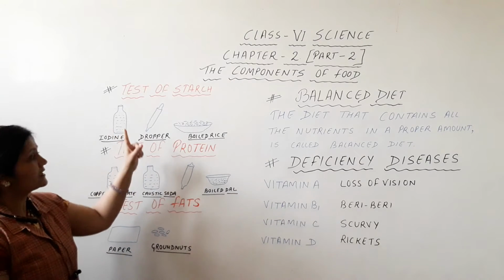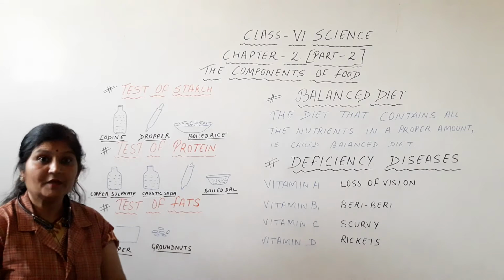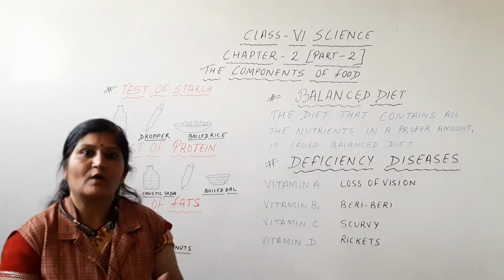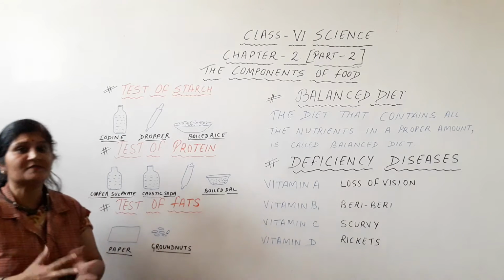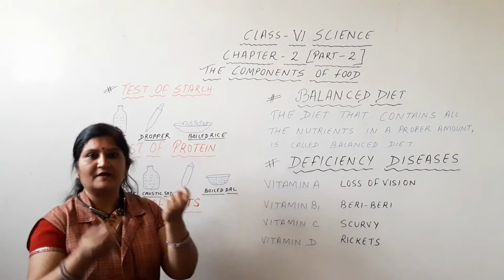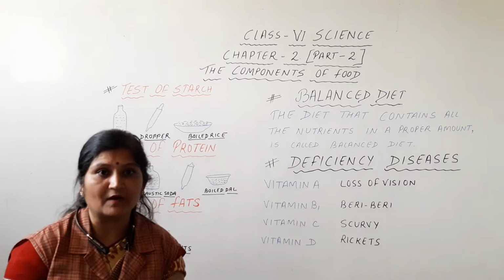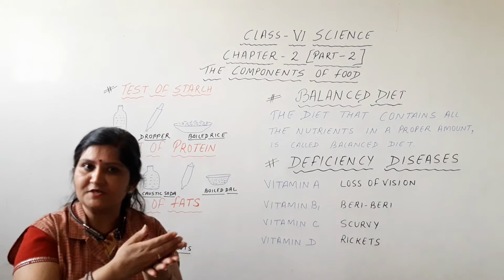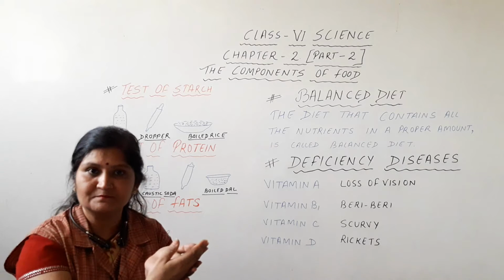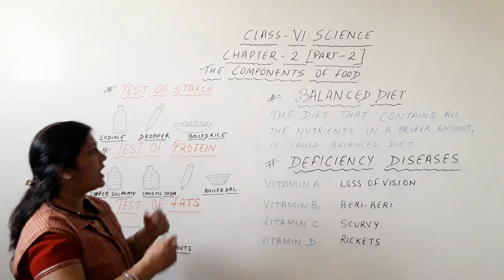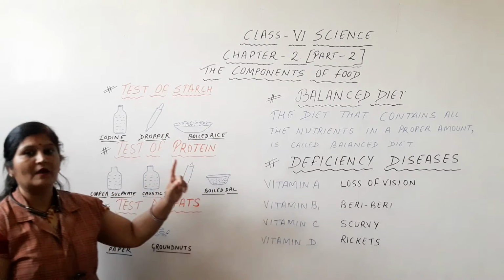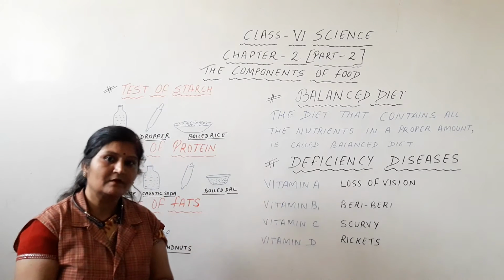Because it will not change in color. It means no color appears on it. Why does this happen? When we chew boiled rice with saliva, the saliva acts on it and breaks down the starch into sugar. So that's why the chewed boiled rice will not give any blue-black color.